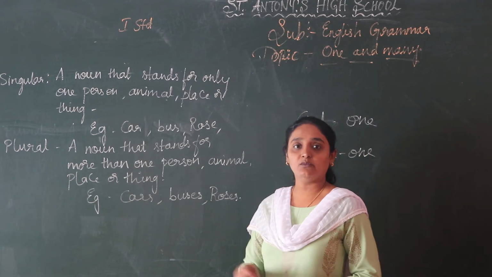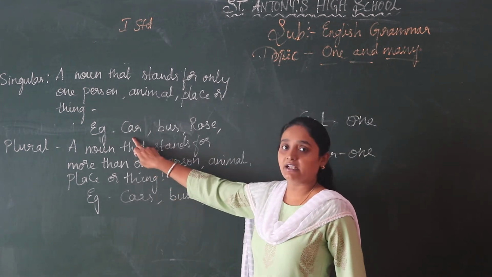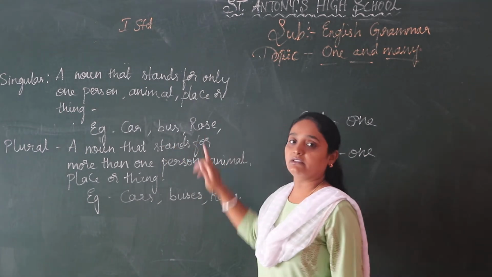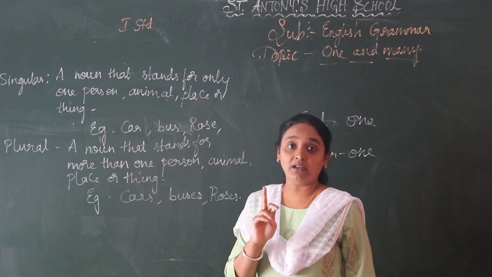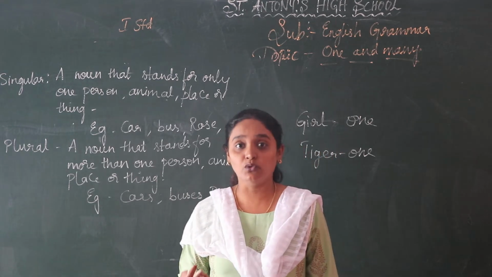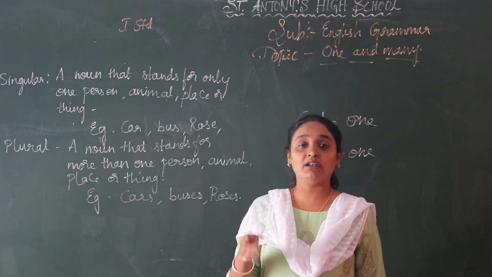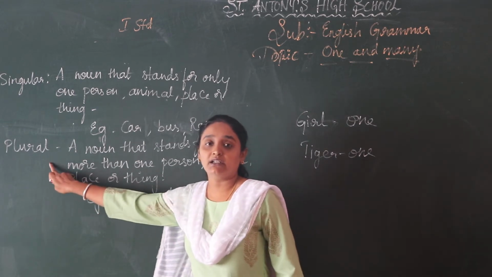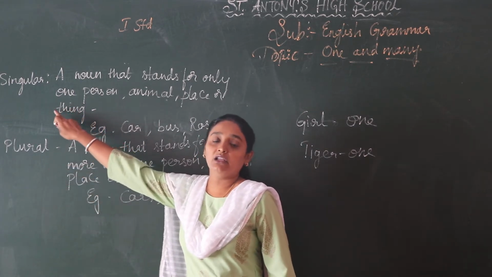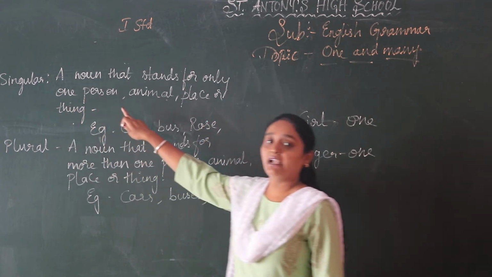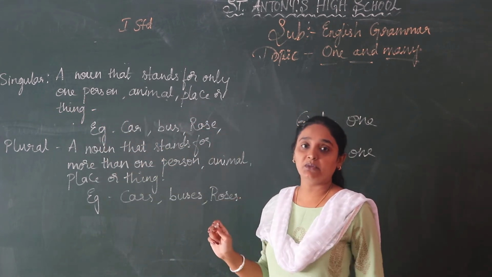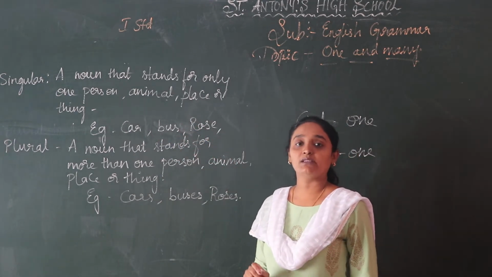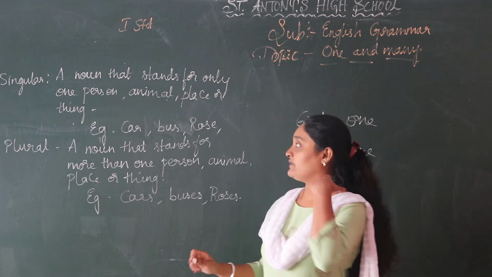Did you understand, children? More examples: car, that is only one car. Bus, only one bus. Rose, there is only one rose. I have mentioned only one. If it is more than one, if it is two, then it is plural. I am explaining only the singular noun now. A noun that stands for only one person, place, animal or thing is known as a singular noun.